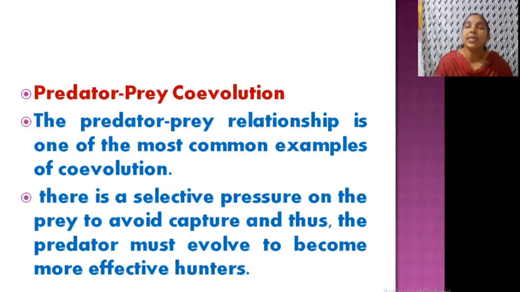Here there is a selective pressure on the prey to avoid capture. Okay. So, prey never allows its enemy predator to capture it. The predator must evolve to become a more effective hunter. So, the predator will become more adapted to hunt the prey. So, both are changing, or they are undergoing evolution.